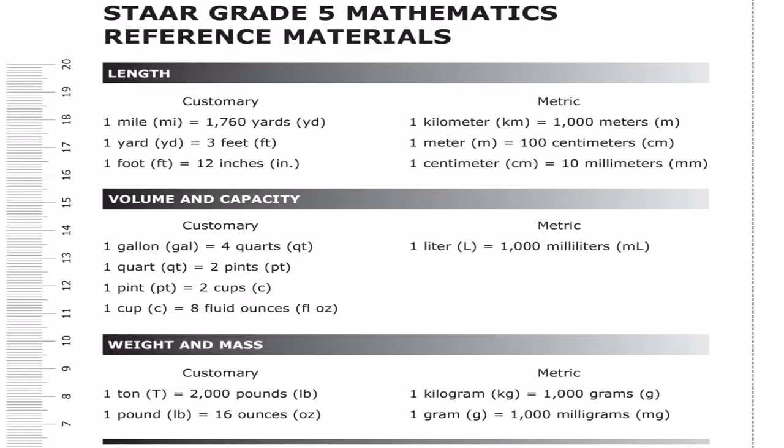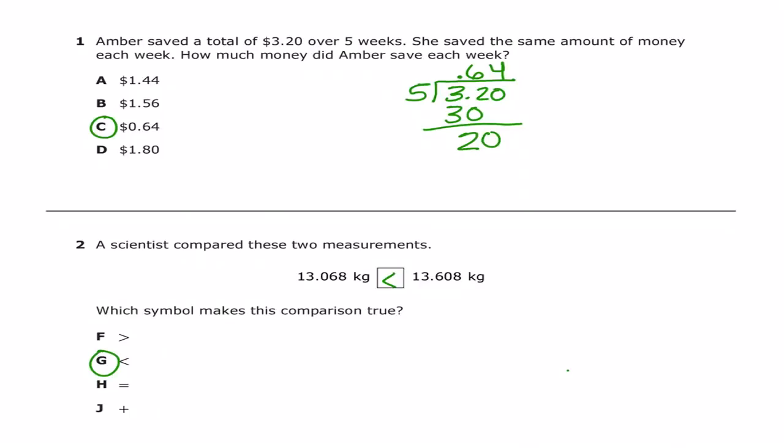So let's get started with number 1. Amber saved a total of $3.20 over 5 weeks. She saved the same amount of money each week. How much money did Amber save? So we know that she saved a total of $3.20, and she saved the same amount each week. So this is a division problem because we need to find out how much did she save each week equally. Once you divide, you will get 64 cents per week. If you have time and you want to check yourself, all you would do is multiply 64 cents times 5, and that's how you would check yourself on that one.